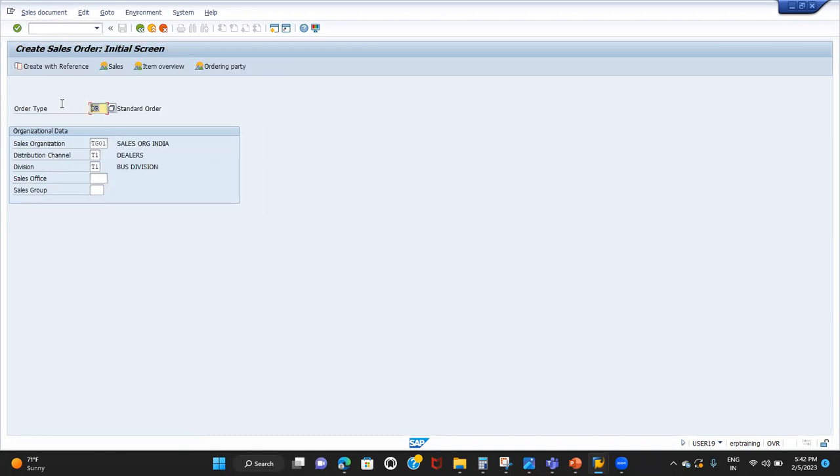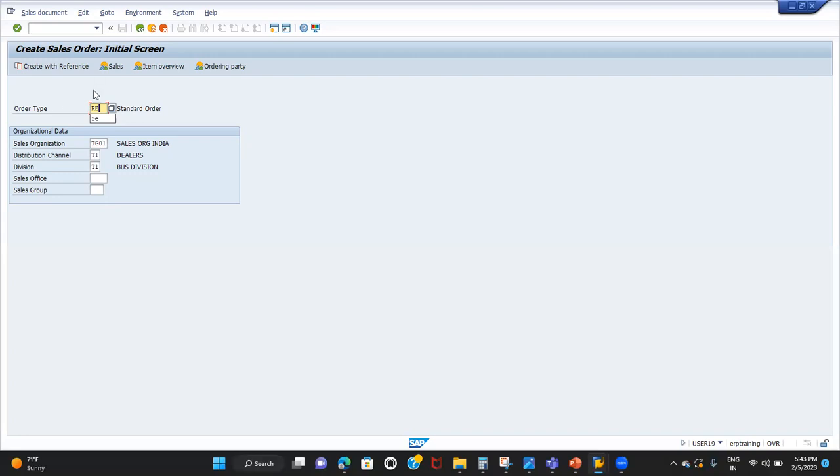The sales document type which you use for the return order is RE, right? So how many sales document types have we discussed till now? Inquiry, quotation, order, cash sales, rush order, credit memo request, debit memo request. So now we are going to create the return order. So RE is the seventh or eighth one.